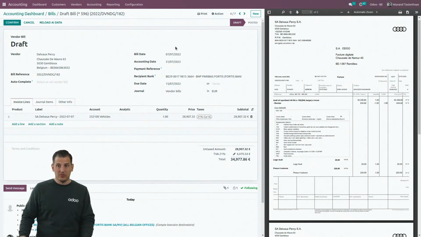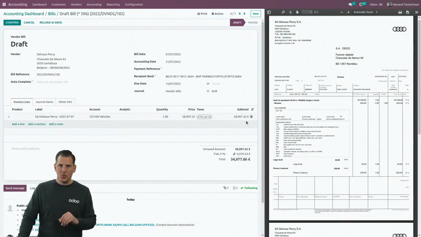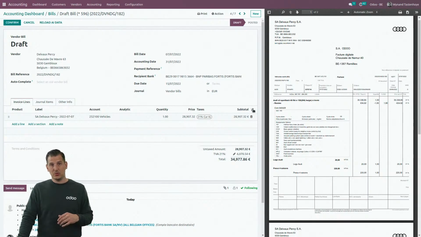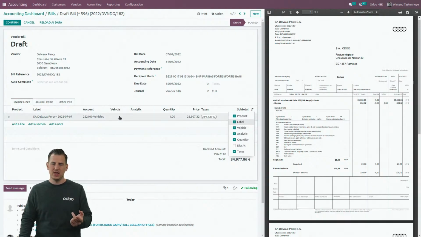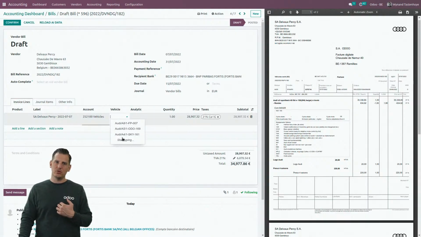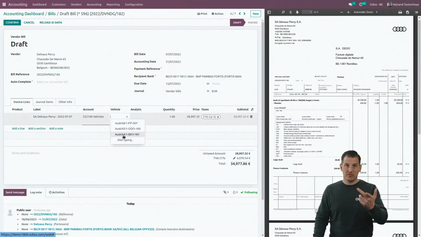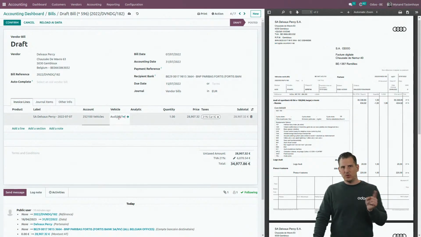Okay, next again, Delvaux, very interesting case. It's for the purchase of a vehicle. Now, what is special over here is that we also have a fleet application. Well, what if we combine both? Very great, because if we combine both, you have the possibility to add a vehicle column in your bills, which will basically give you an overview of all the different vehicles that are available in the database. And we're going to link the purchase to a specific vehicle. We're going to see later on what kind of advantages that gives.